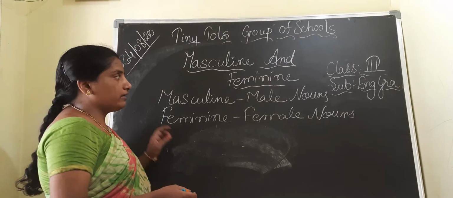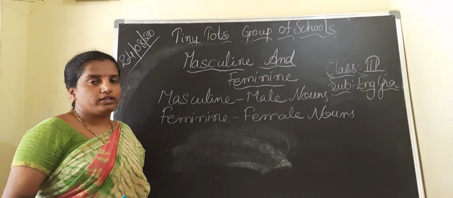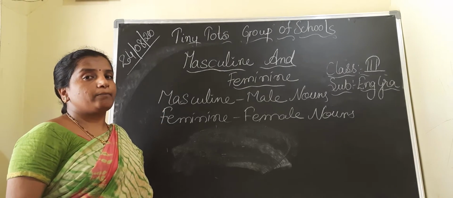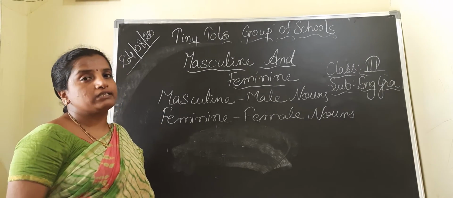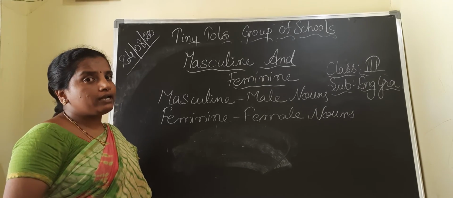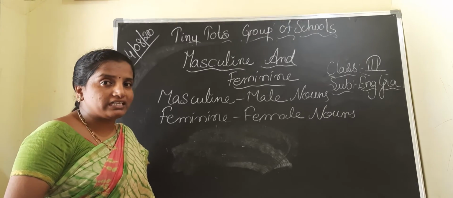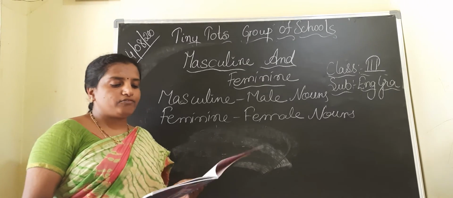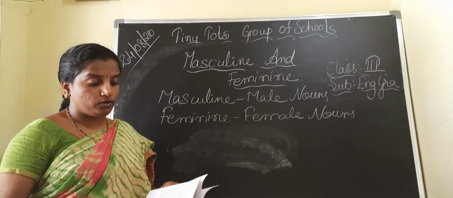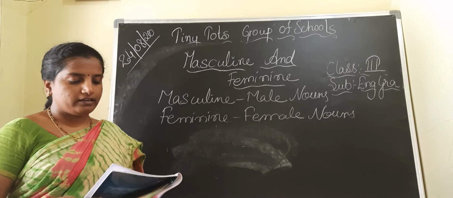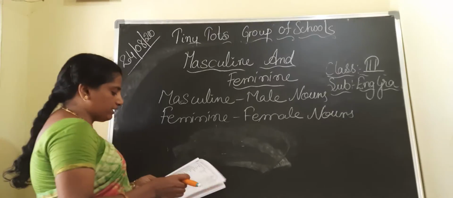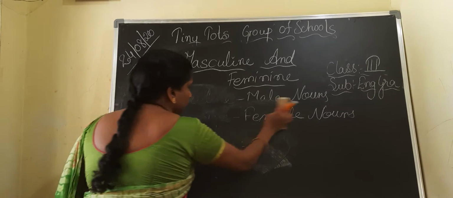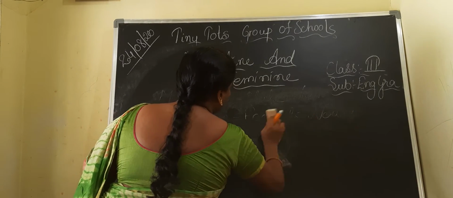Let us again see the definition of the masculine gender and the feminine gender. Masculine means the male nouns are known as masculine and the female nouns are known as feminine. Let us see a few of the masculine and feminine genders which you may not know.